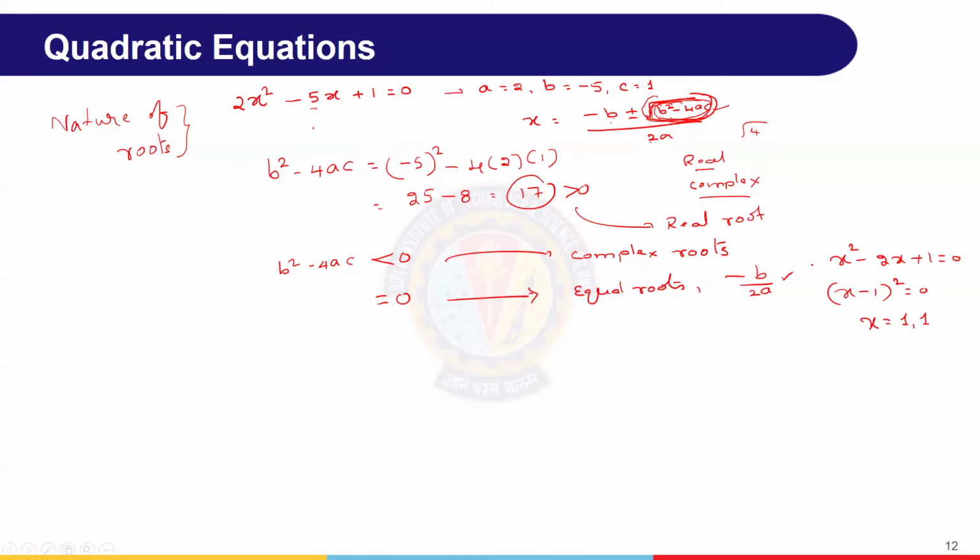We can verify. If you take this example and find b square minus 4ac, what happens? b is minus 2, so minus 2 whole square, minus 4, a is 1, c is also 1. Minus 2 whole square is 4, 4 minus 4 equal to 0. That means this part becomes 0, that means we have the same root, minus b by 2a. So this is another simple understanding.